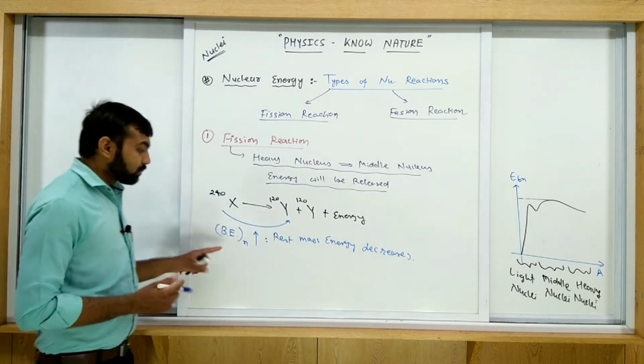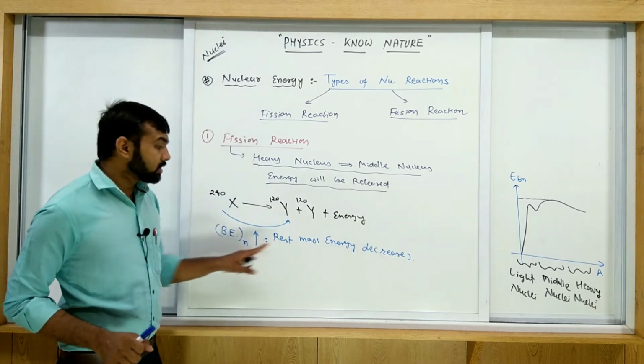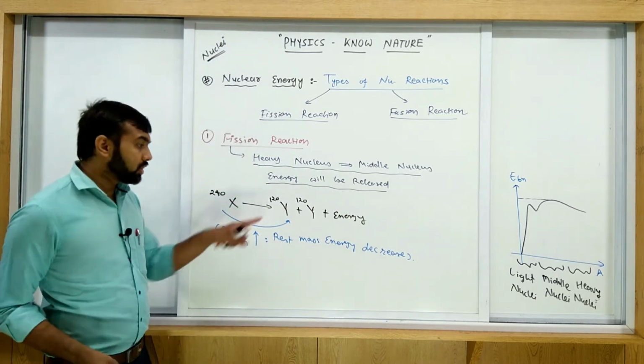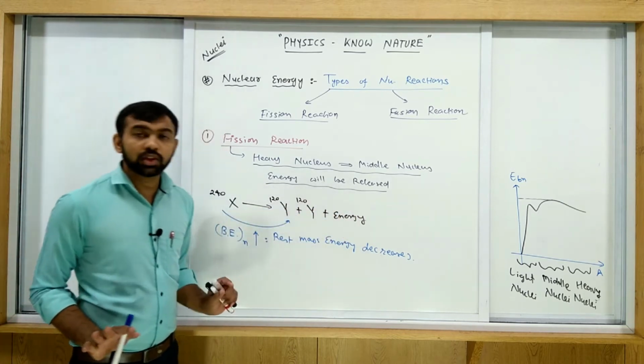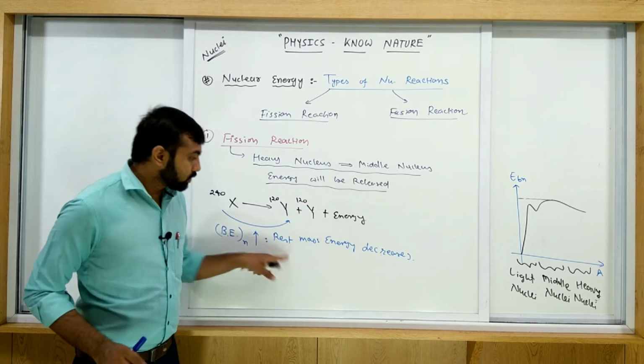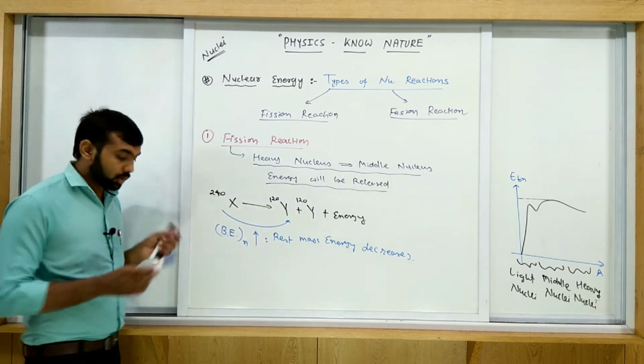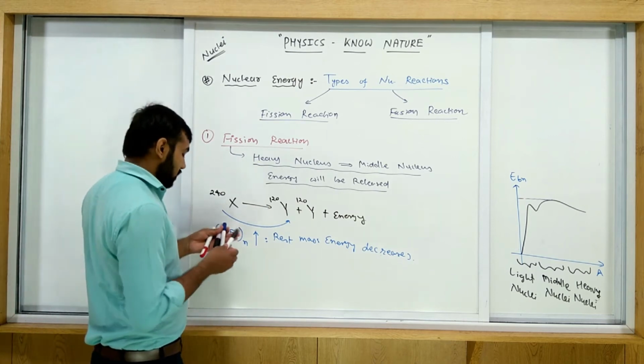So the difference in this energy is released during the process, and this process is called a fission reaction.